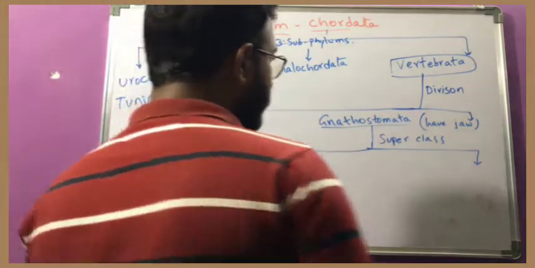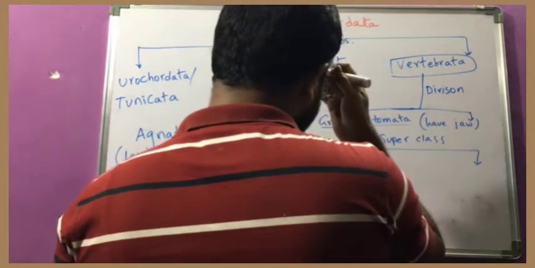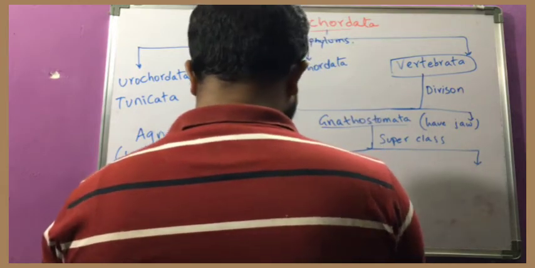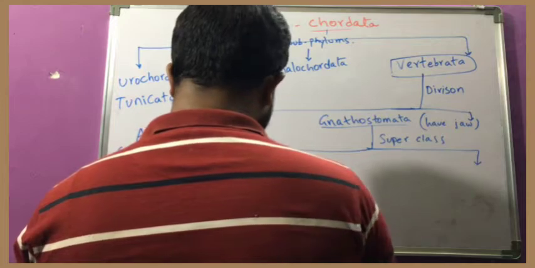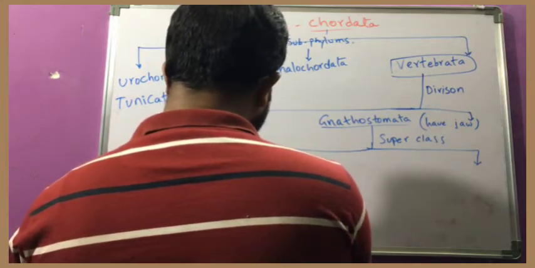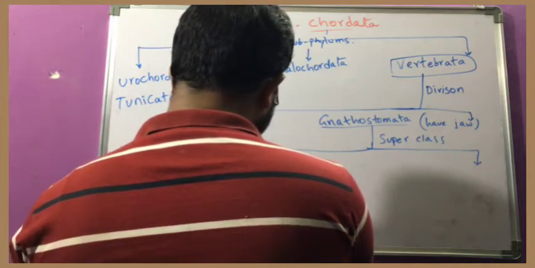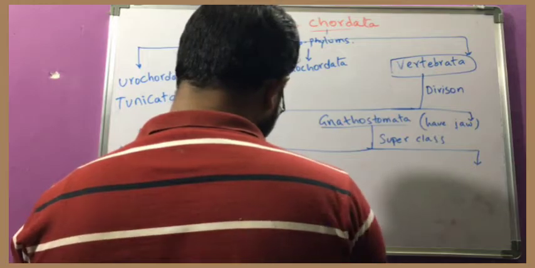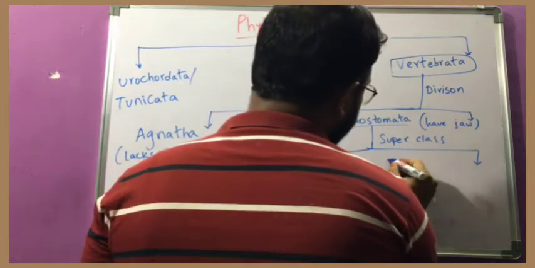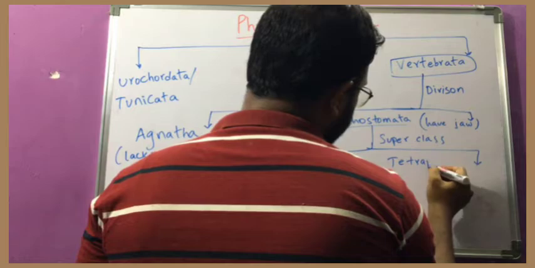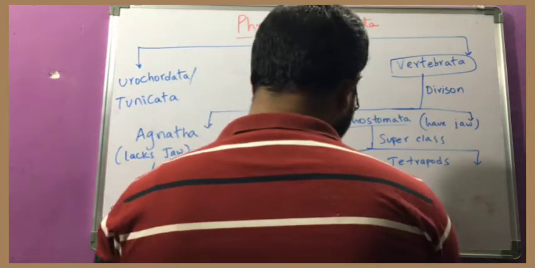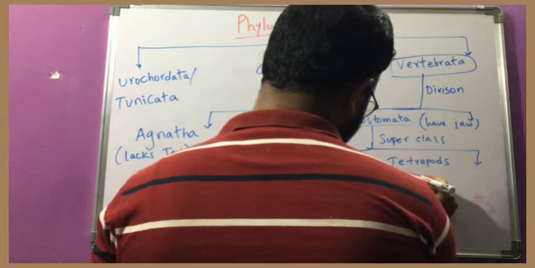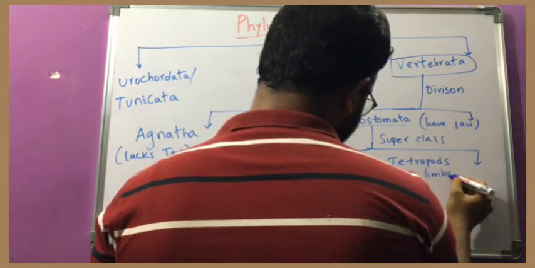But in the case of Gnathostomata, it is first divided into two superclasses. First one is Pisces, that means it bears fins. And the second one is Tetrapoda, that means they bear limbs.